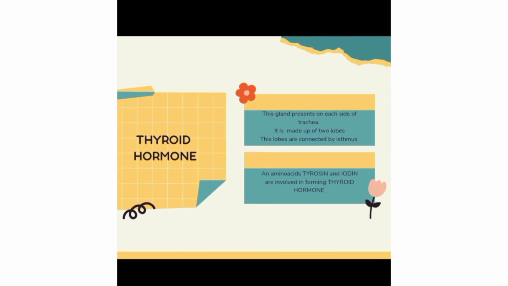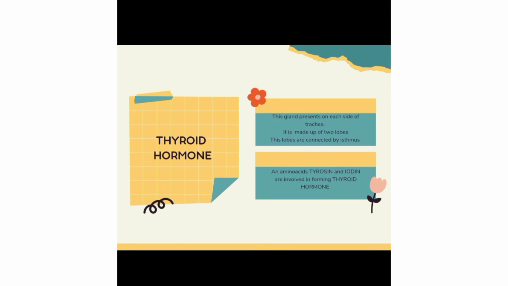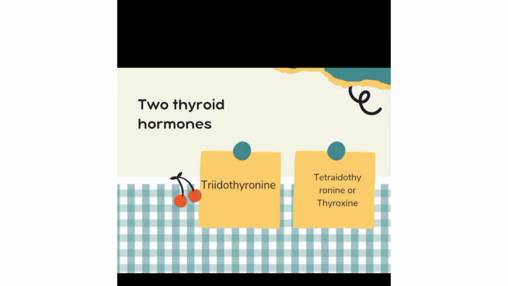An amino acid, tyrosine, and iodine are involved in forming thyroid hormone. So what is the composition of thyroid hormone? There is an amino acid tyrosine and iodine. These two are the important composition of thyroid hormones. So what are the names of the thyroid hormones?